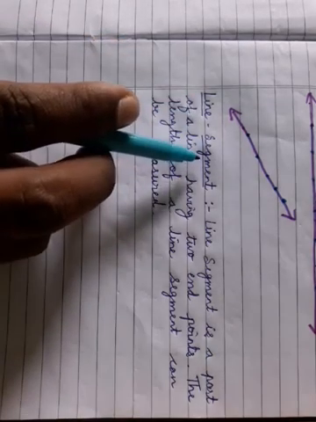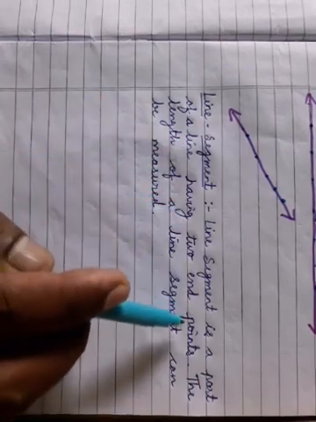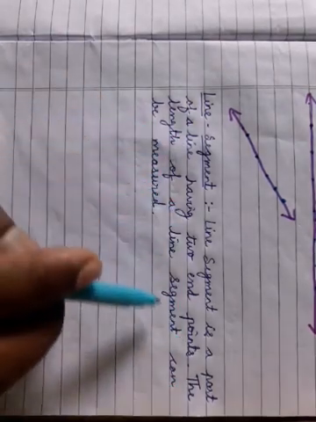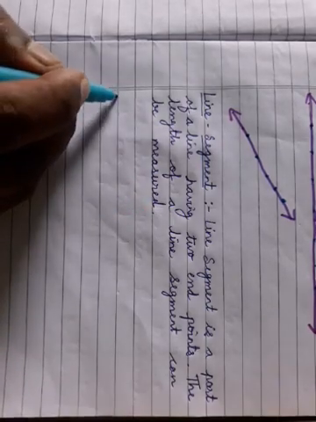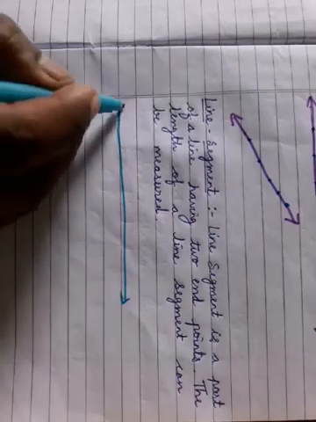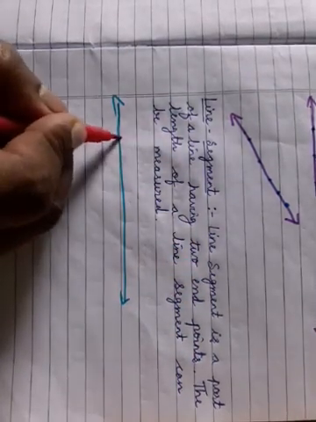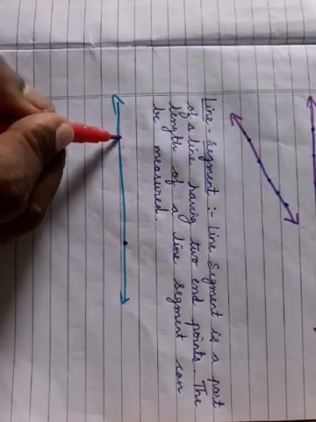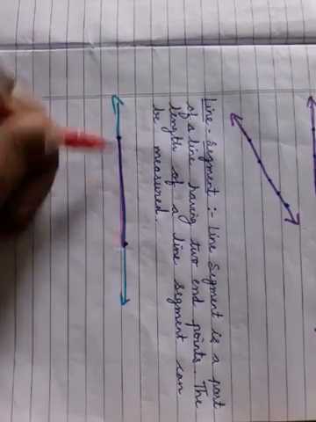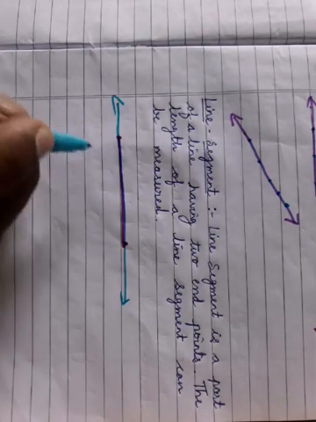Now line segment. A line segment is a part of a line having two endpoints. The length of a line segment can be measured. Suppose we are making one line. So a line segment is a part of a line. It means if we cut this line by two endpoints, this is our line segment. This line segment can be measured by a scale or ruler.